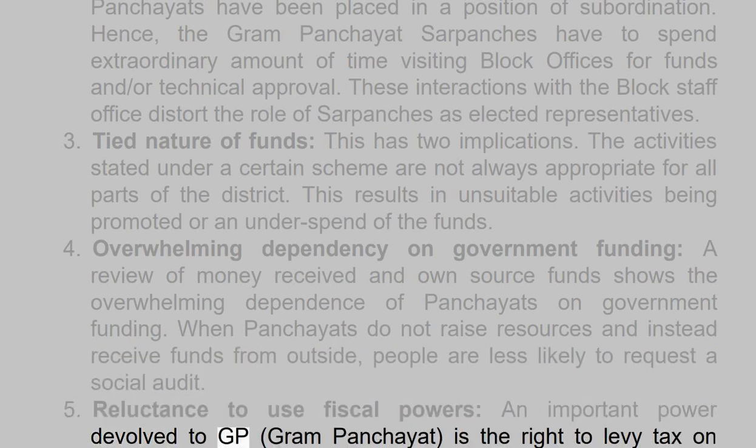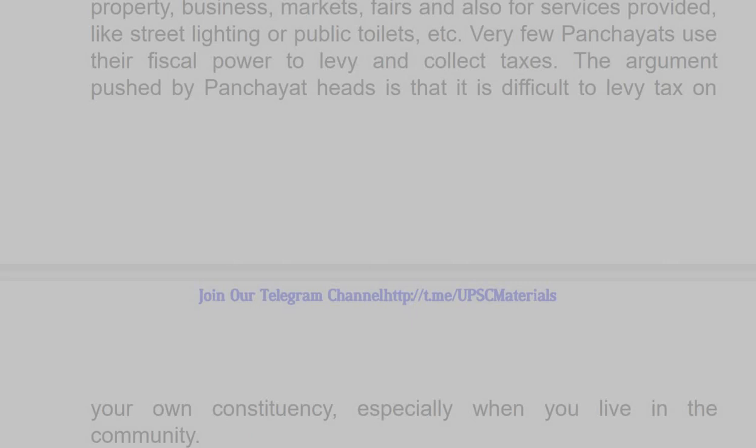5. Reluctance to use fiscal powers. An important power devolved to GP, Gram Panchayat, is the right to levy tax on property, business, markets, fairs and also for services provided, like street lighting or public toilets, etc. Very few panchayats use their fiscal power to levy and collect taxes. The argument pushed by panchayat heads is that it is difficult to levy tax on your own constituency, especially when you live in the community.